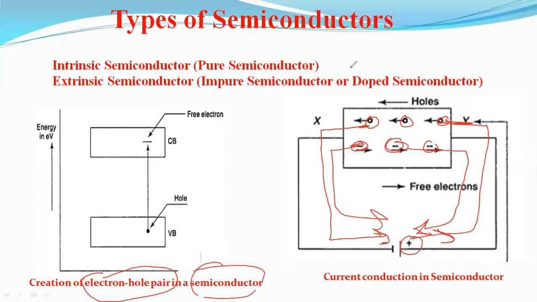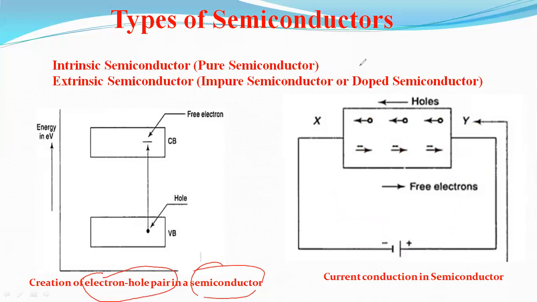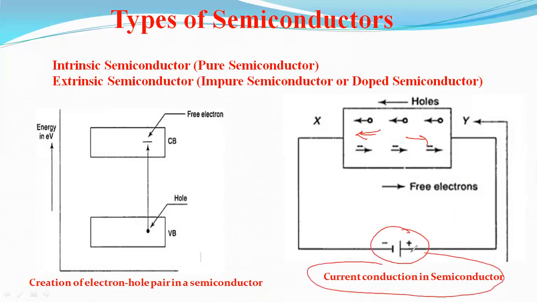Again, I will tell you, one minute. Clear drawing, right? The electron's direction is like this, the holes' direction is like this, because of applying this power supply. There is some current conduction in the semiconductor. Now, don't worry, we will discuss in the next section how this attraction and repulsion work.